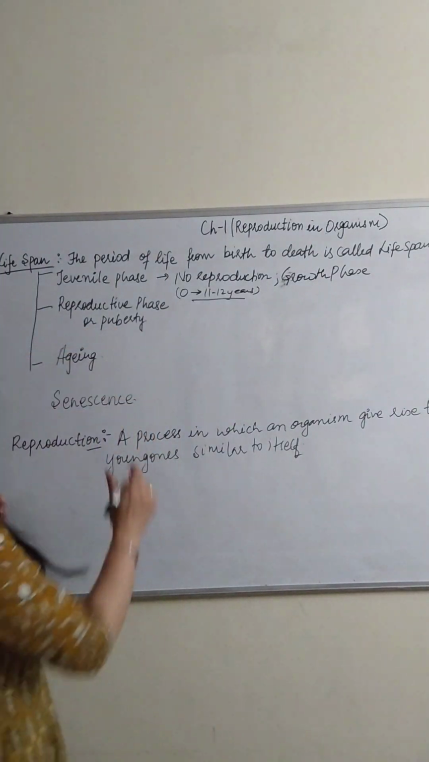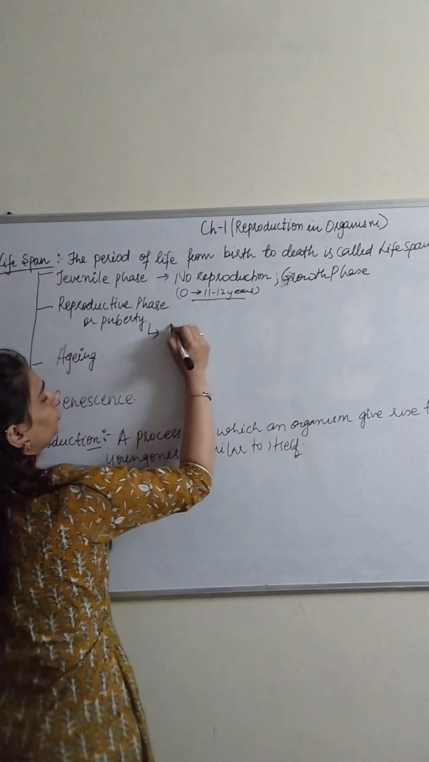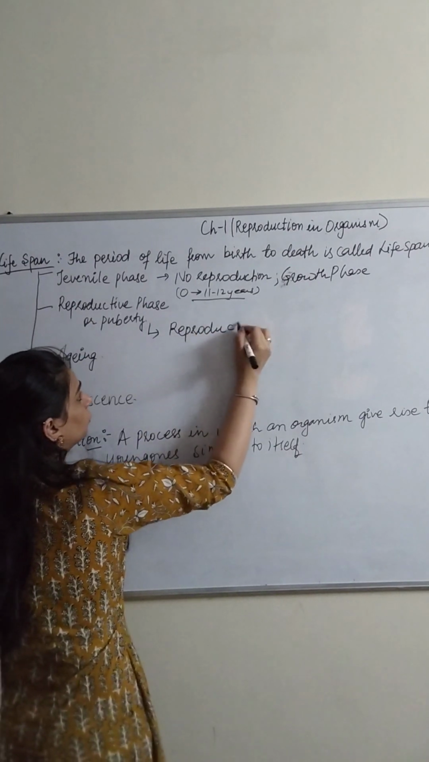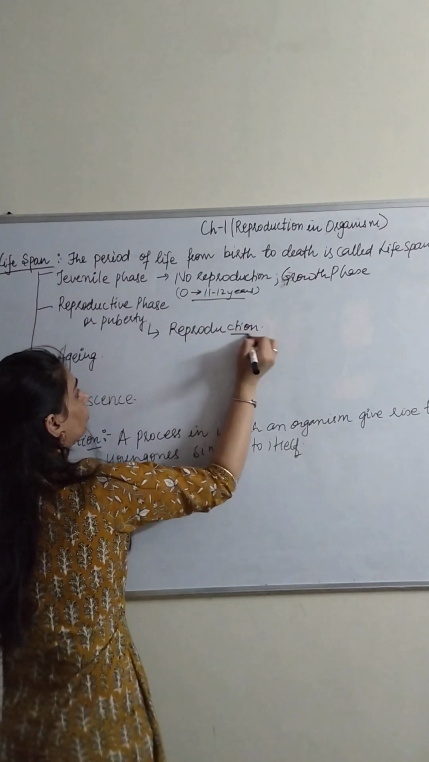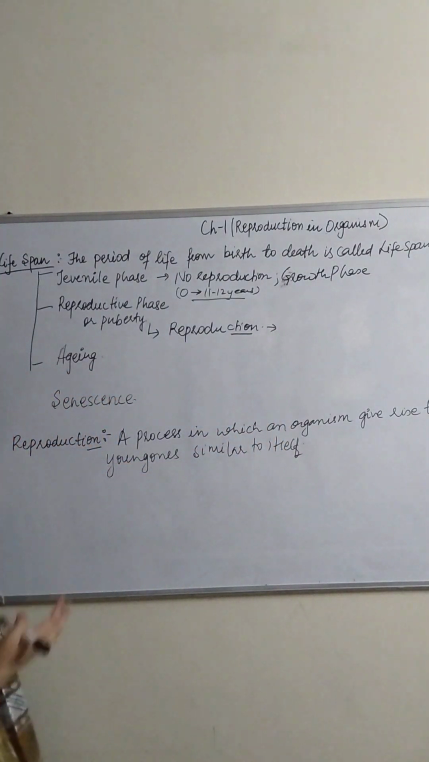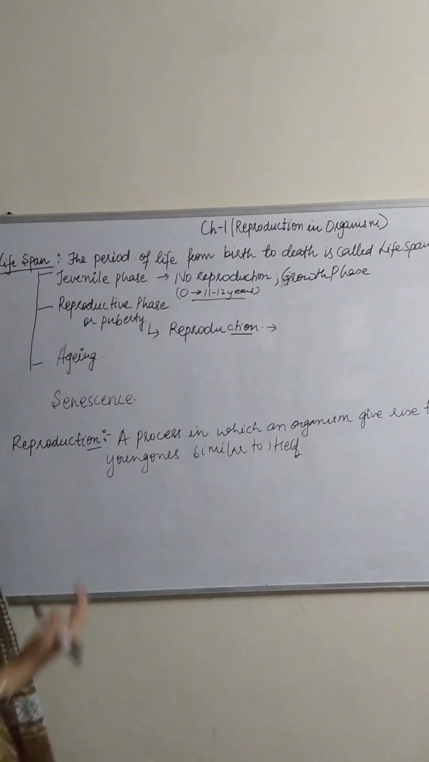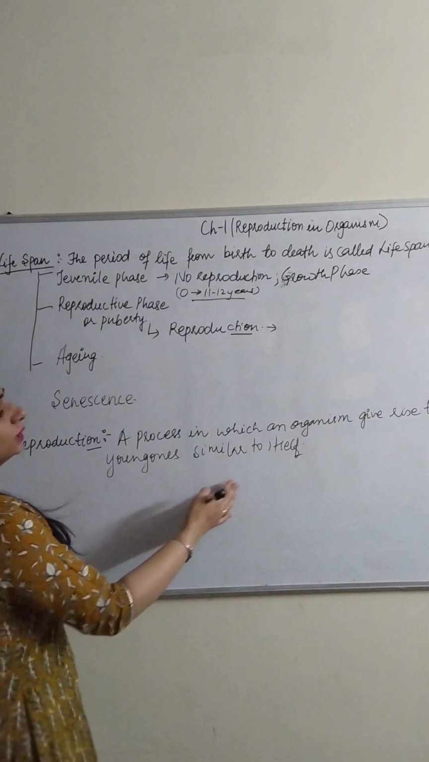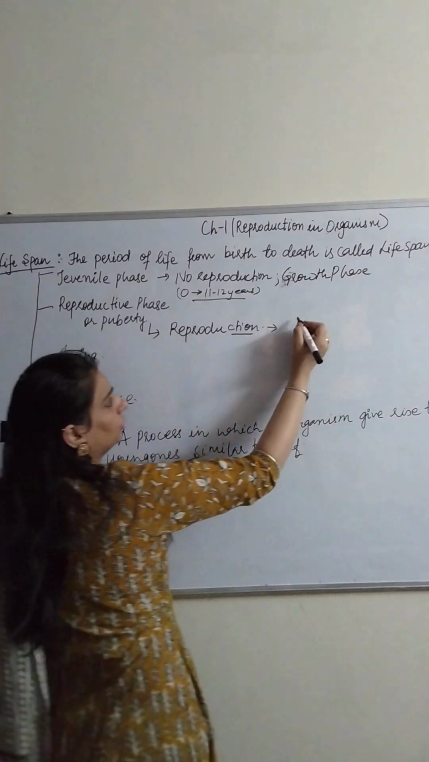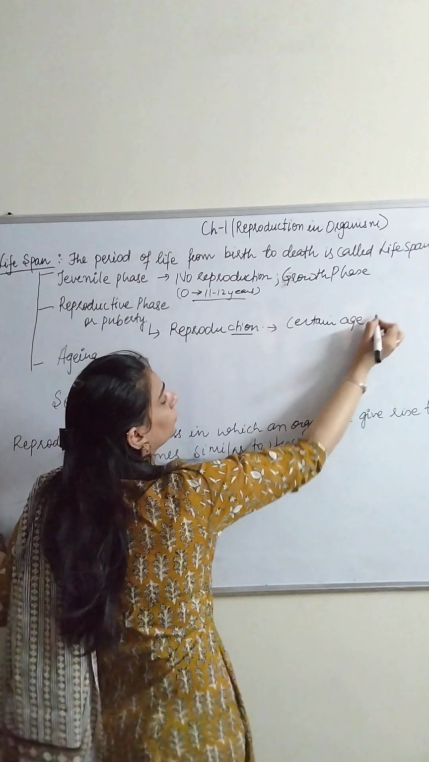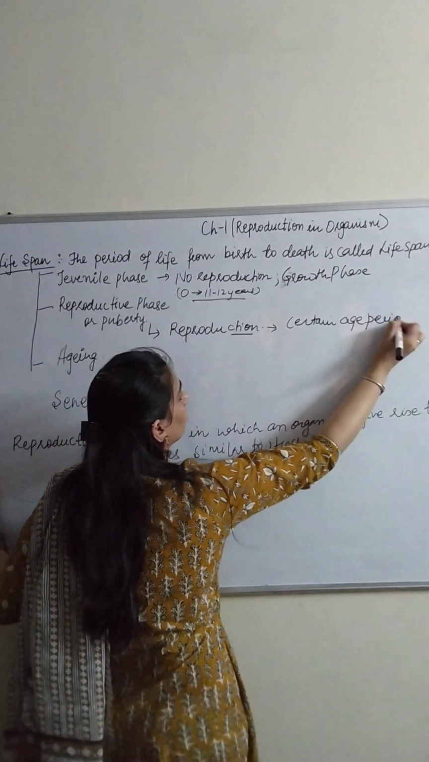Reproductive phase, or the puberty, is the actual phase of reproduction where an individual is able to reproduce. What do you mean by reproduce? That they are able to produce their own progeny. They are able to give rise to young ones that would be similar to themselves, and that also has a certain age period for the reproduction.